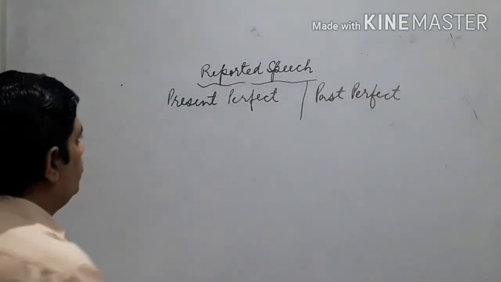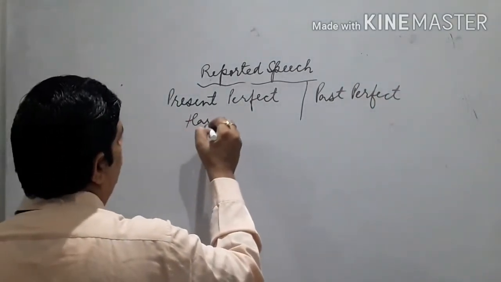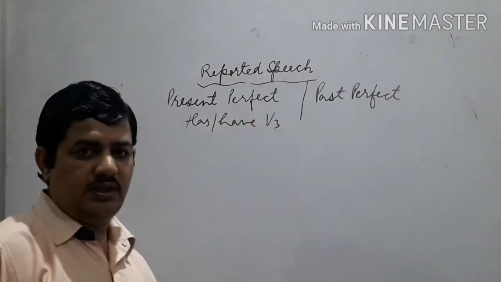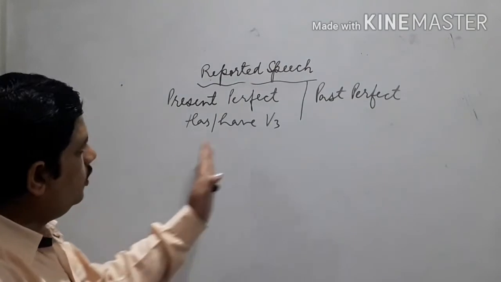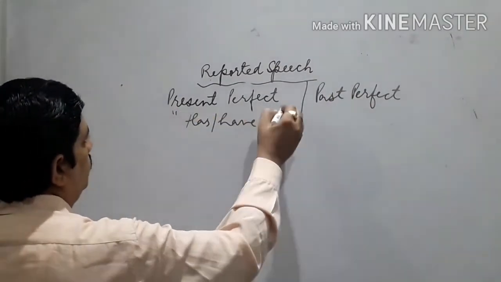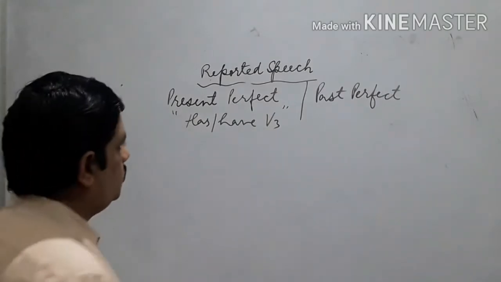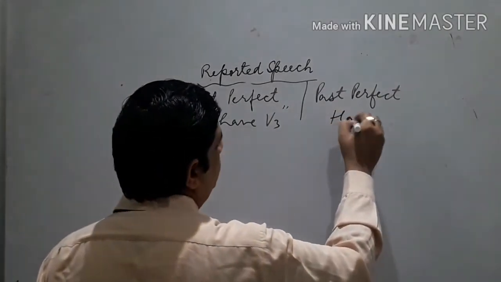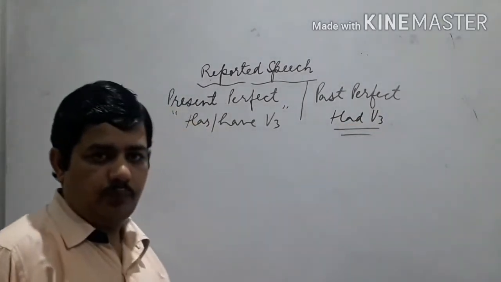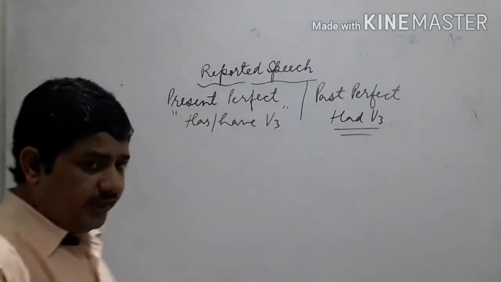It means when you have these two helping verbs followed by third form in a sentence, and you have to convert it into reported speech, and this thing is in inverted commas, what you will do is change this into had plus third form in indirect. Clear? But how is it done?